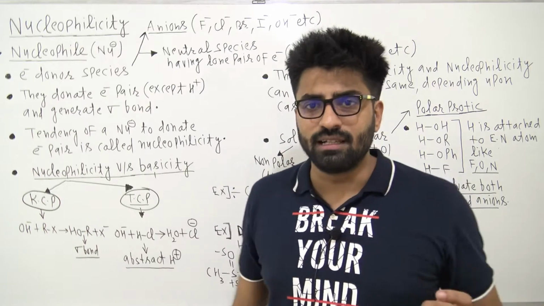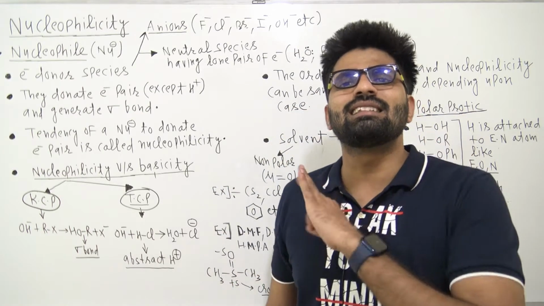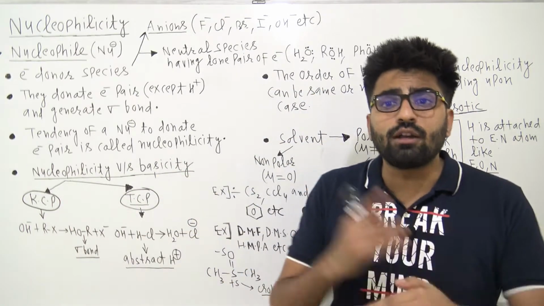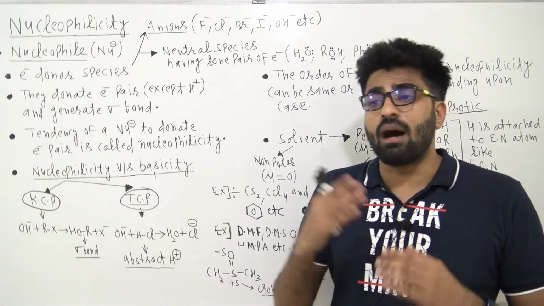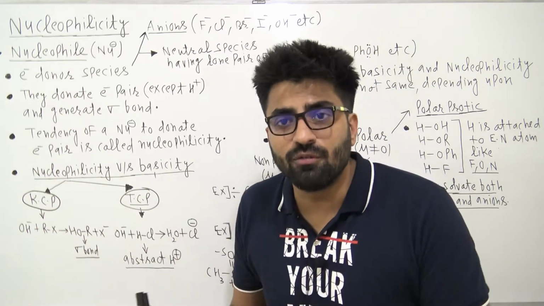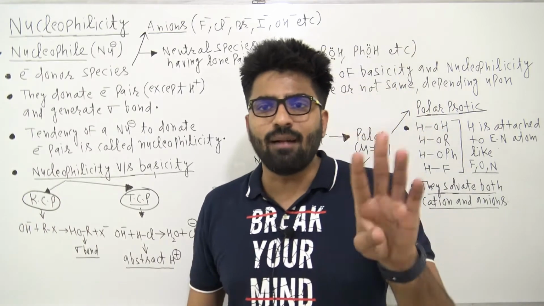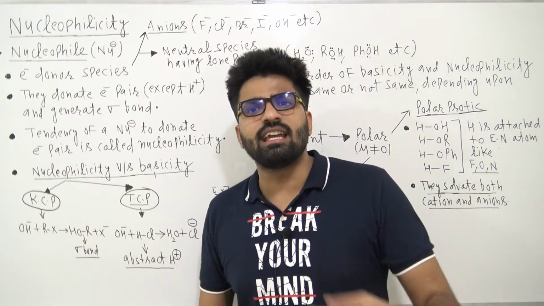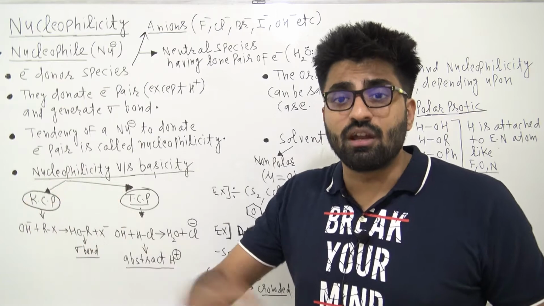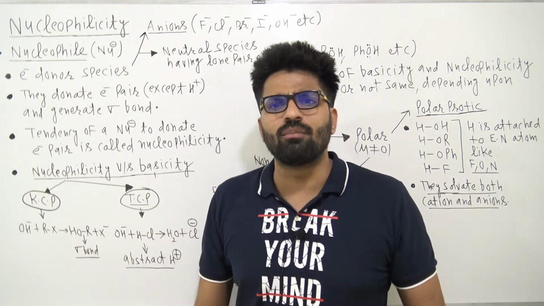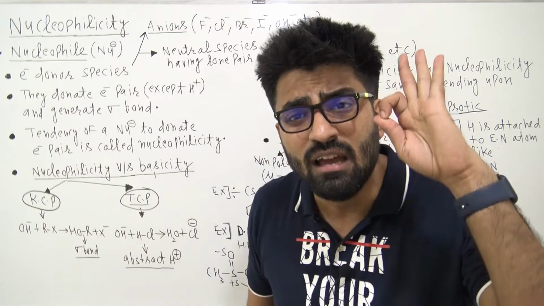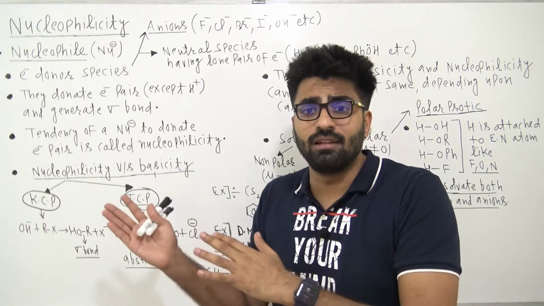Now the next term is nucleophilicity. Nucleophilicity simply means power of nucleophile. That's it. Done. What is the meaning of nucleophilicity? Power of nucleophile. Now, what do we understand by power of nucleophile? Suppose we have two nucleophiles, A and B. Let's say A can easily donate its electron pair, and B has certain difficulties in donating its electron pair. So who is the better nucleophile? The one which can easily donate the electron pair. A can easily donate electron pair, so it is a better nucleophile. If it is a better nucleophile, it has good nucleophilicity, or more nucleophilicity as compared to B, right?